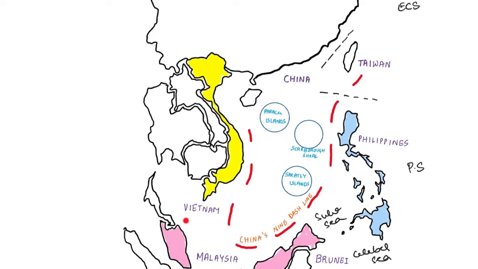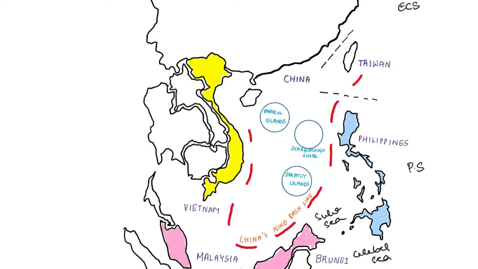China, Vietnam, Malaysia, Brunei, Philippines, Taiwan, all these countries have competing claims over the South China Sea dispute. Countries that share the South China Sea with China feel that China's hegemonic actions are affecting their economic prospects and also threatening their sovereign rights in the South China Sea. So countries like Vietnam, Malaysia, Brunei, Philippines and Taiwan are hostile towards the hegemonic actions of China in the region.